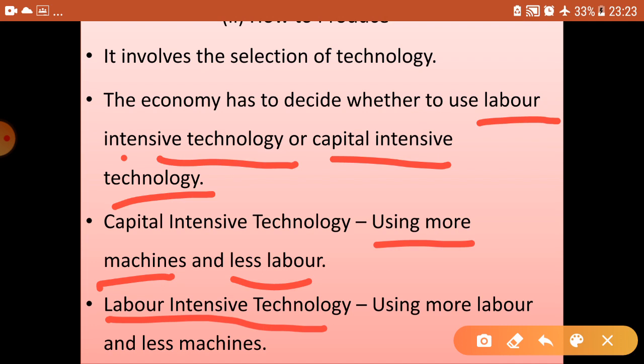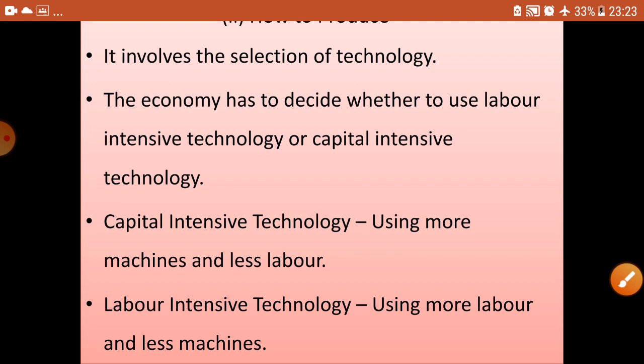For example, in India labor intensive technique is preferred due to the abundance of labor, whereas countries like the USA and England mostly prefer the capital intensive technique because of a shortage of labor and abundance of capital. So the economy has to decide what type of technique has to be used for producing the goods and services.